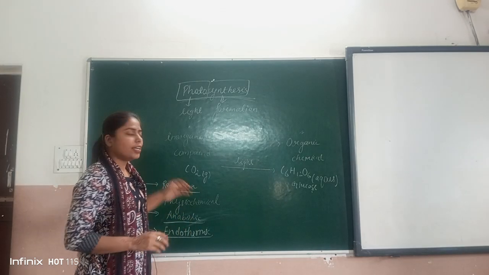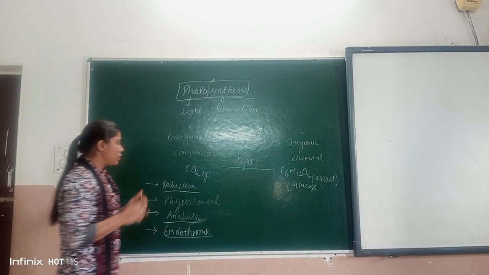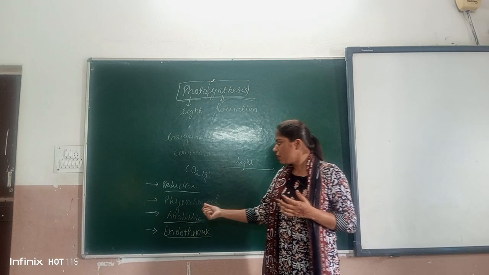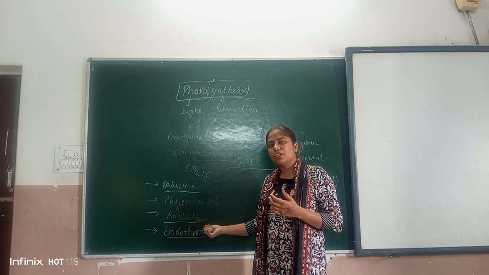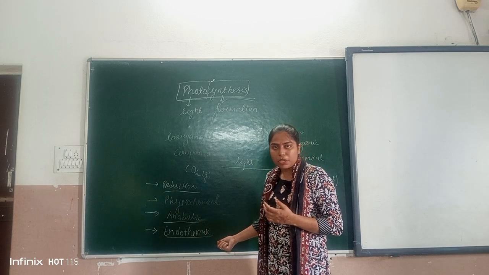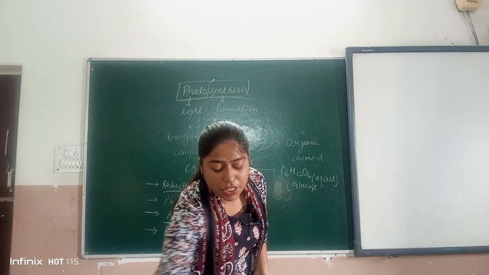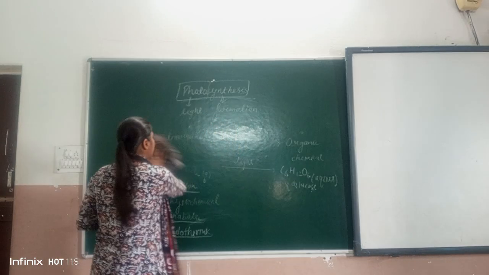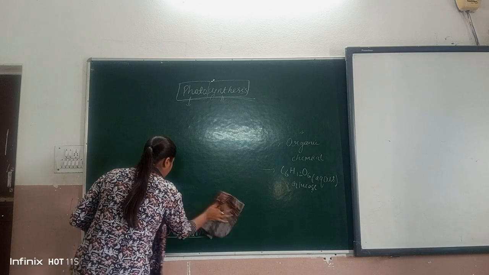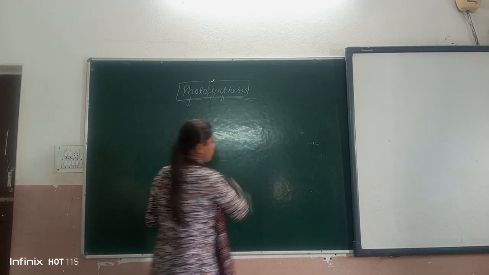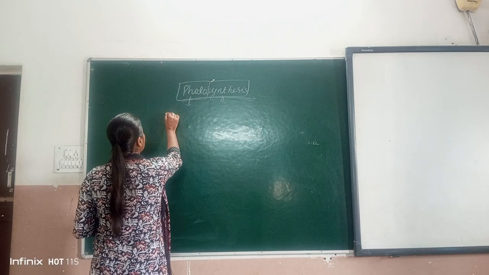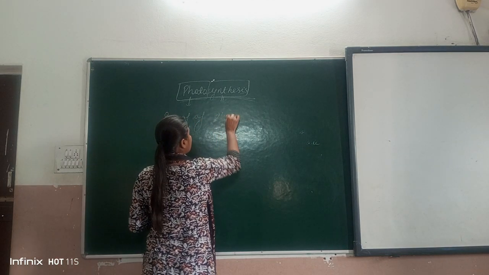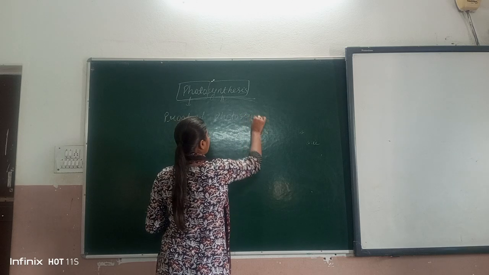This is all about the introduction of photosynthesis, where we studied that photosynthesis is a reduction reaction, it is a physiochemical reaction, it is anabolic reaction, and it is an endothermic reaction. Next, we will study about the proof of photosynthesis. What is the proof of photosynthesis?